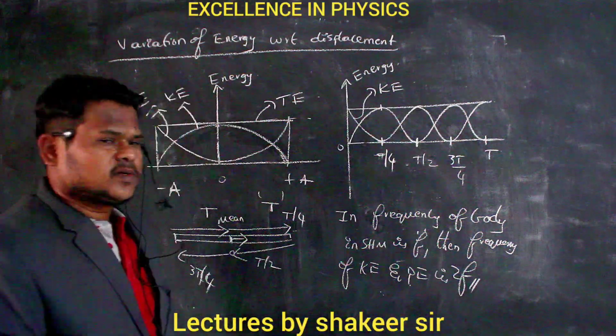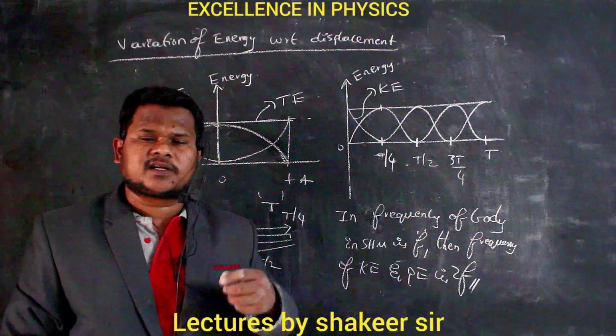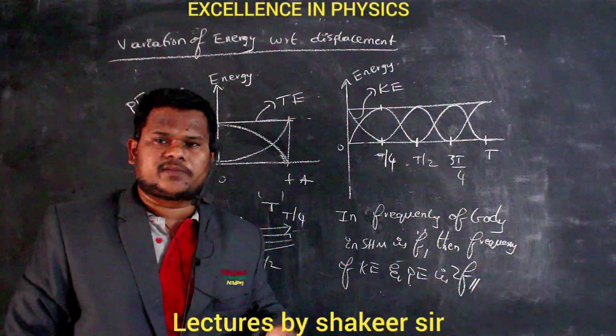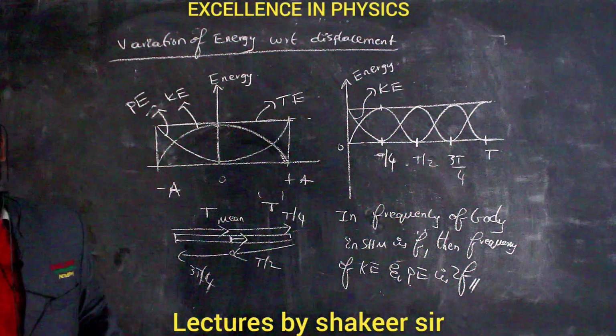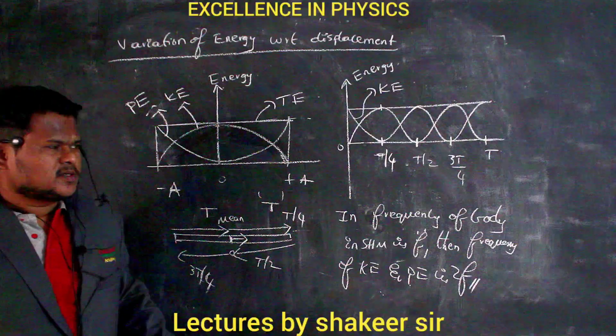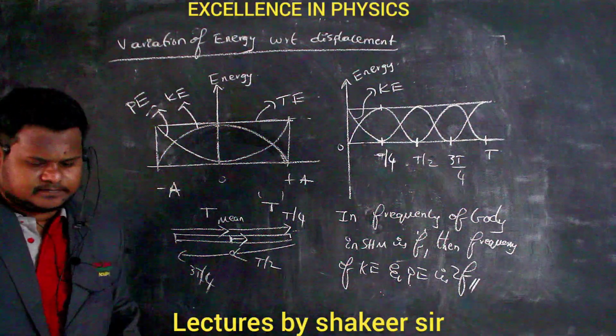Clear? So if the body is oscillating one time, in the same time potential energy and kinetic energy are oscillating two times. This is a very important factor in the case of total energy. So this is our energy concept. So let us have further discussion.